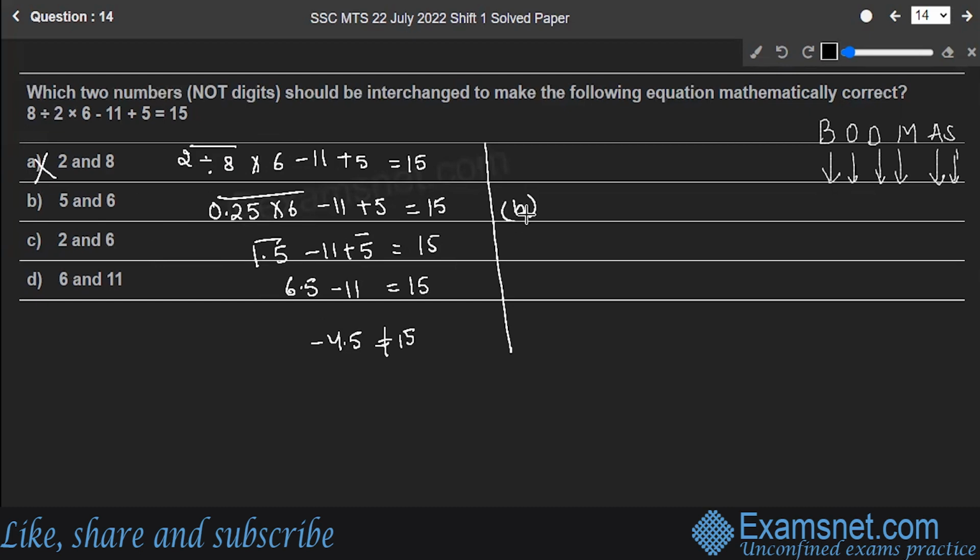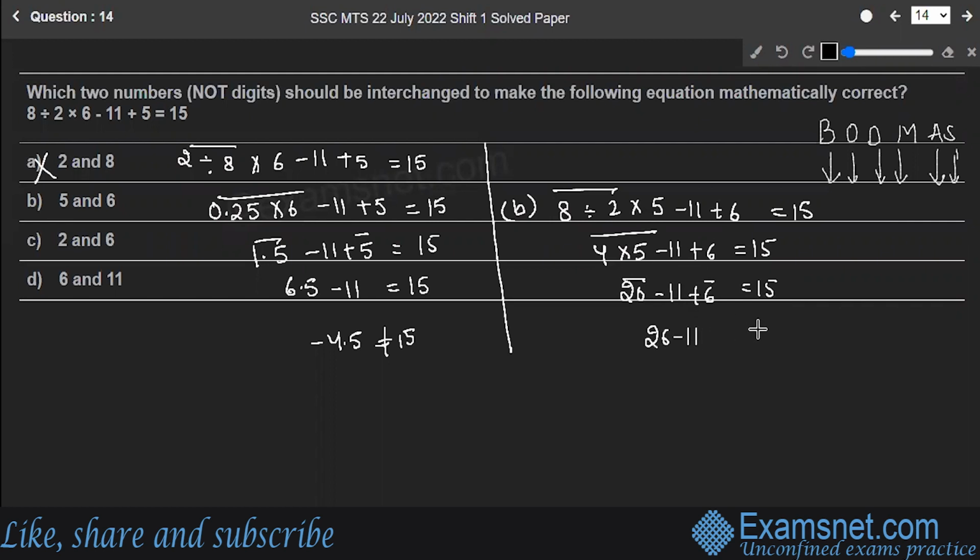Let's try to solve with option B. After interchanging 5 and 6 as per option B, the equation becomes 8 divided by 2 multiplied by 5 minus 11 plus 6 should give you 15. So 4 multiplied by 5 gives you 20 minus 11 plus 6. 20 plus 6 gives you 26 minus 11, which gives you 15. Here 15 is equal to 15. That means option B is correct.